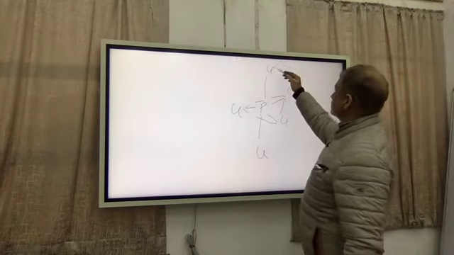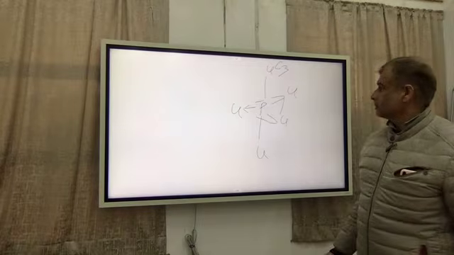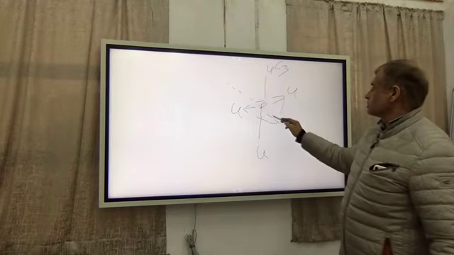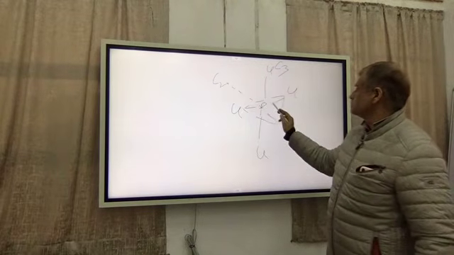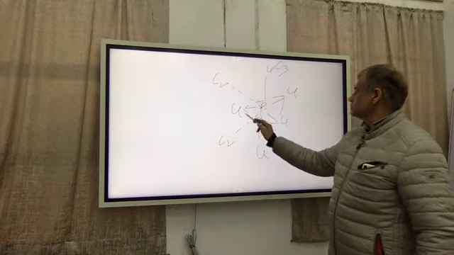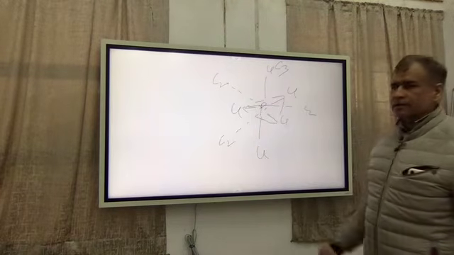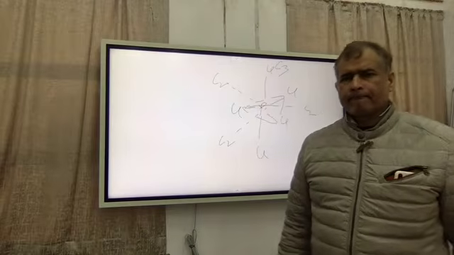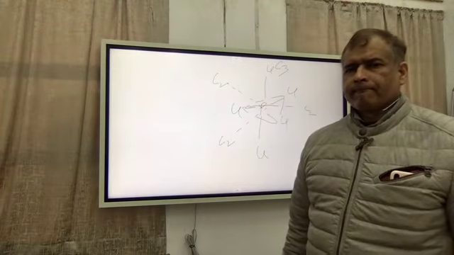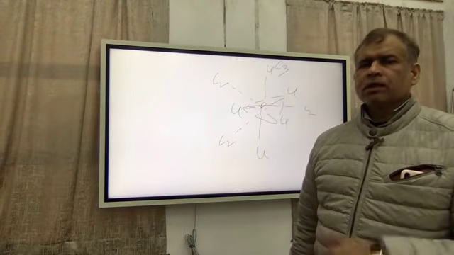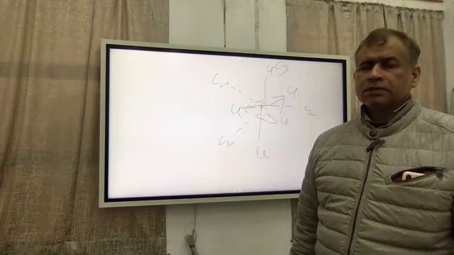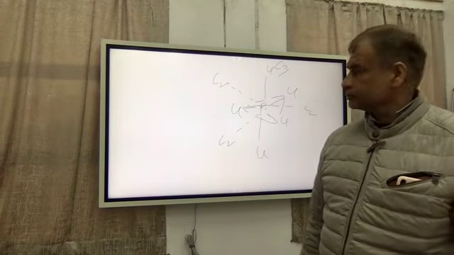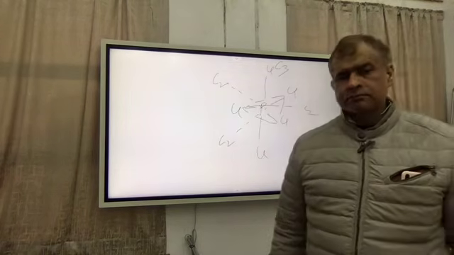So obviously this is 1 C3 and these are C2 axes. 3 C2 axes are perpendicular to the single C3 axis. Okay?